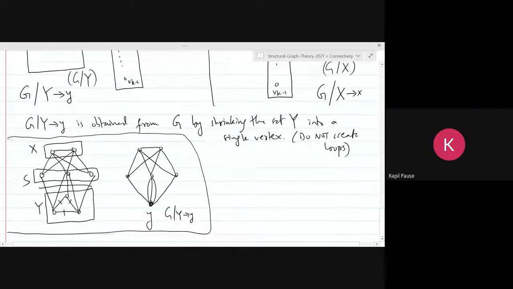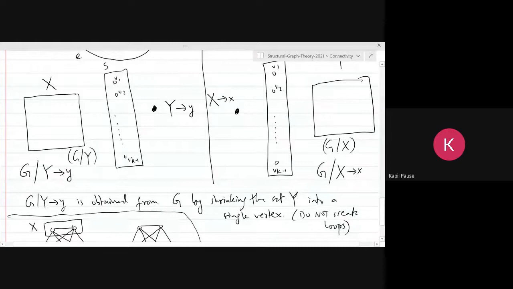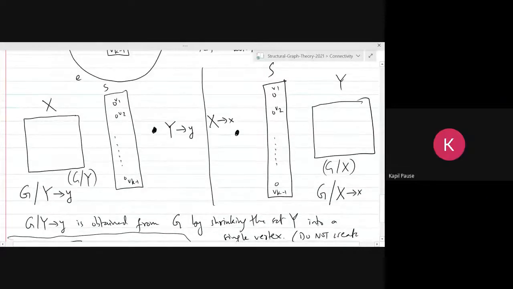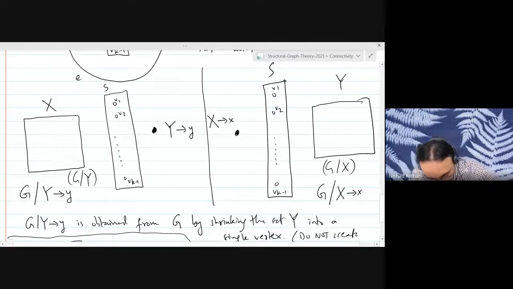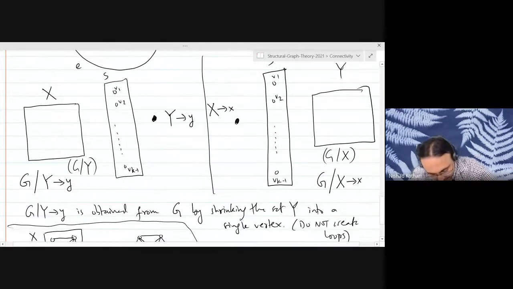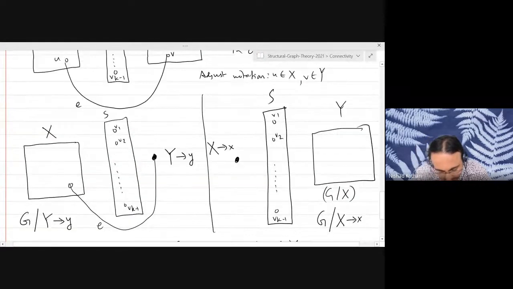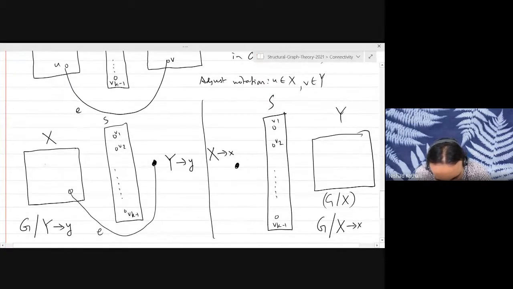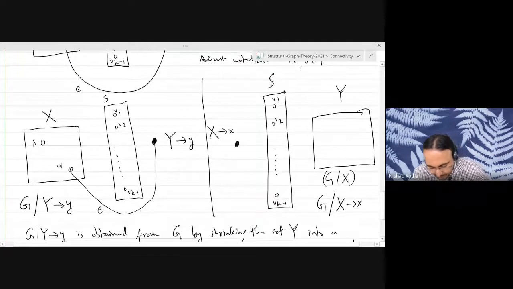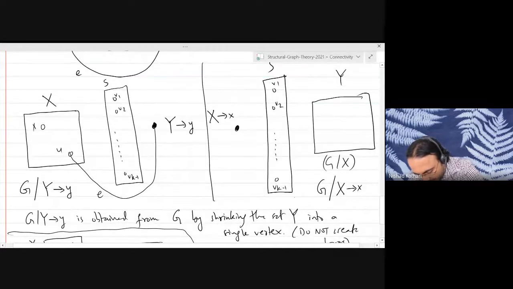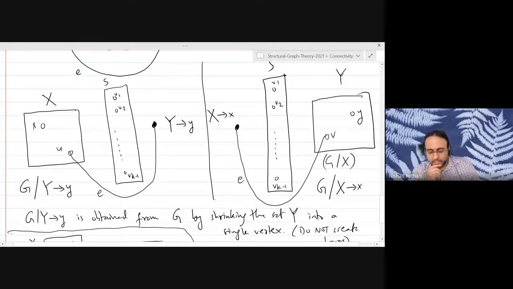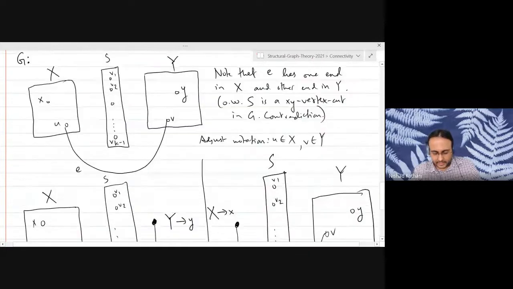So what about edges from Y to X? Right, you are right. I forgot to draw that one edge. Thank you. So there is an edge E which is going like this. There is X here, and this is the vertex U. And similarly, there is the edge E going from here to V, and Y is here. That is the only edge between X and Y. You agree?